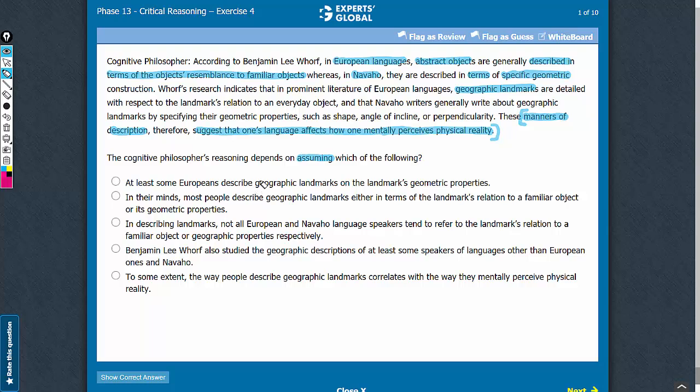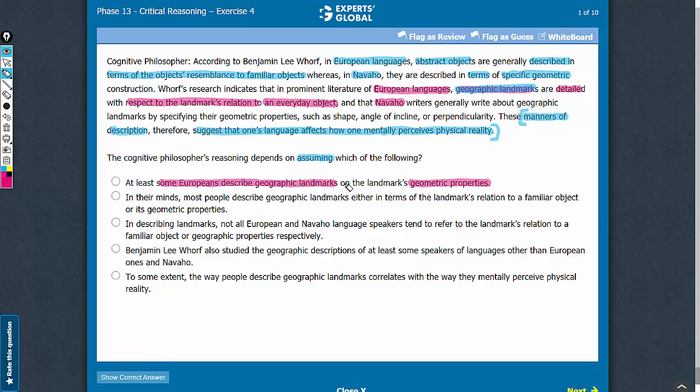Answer choice A. The argument mentions that in European languages, geographic landmarks are detailed with respect to the landmark's relation to an everyday object. So, if there are some European languages that describe geographic landmarks in terms of geometric properties, the way Navajo writers would do, it simply indicates that these languages are exceptions to the general European languages.